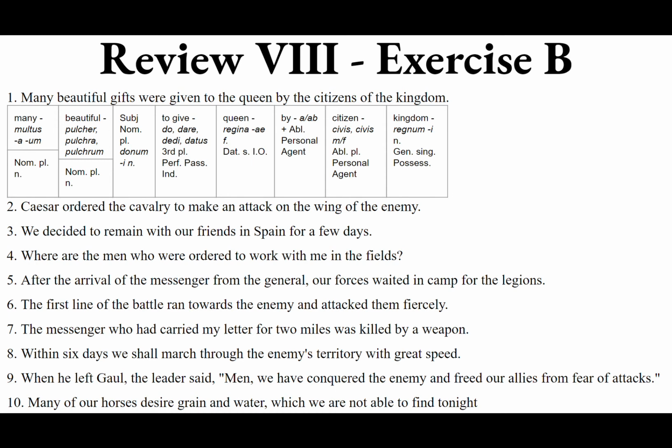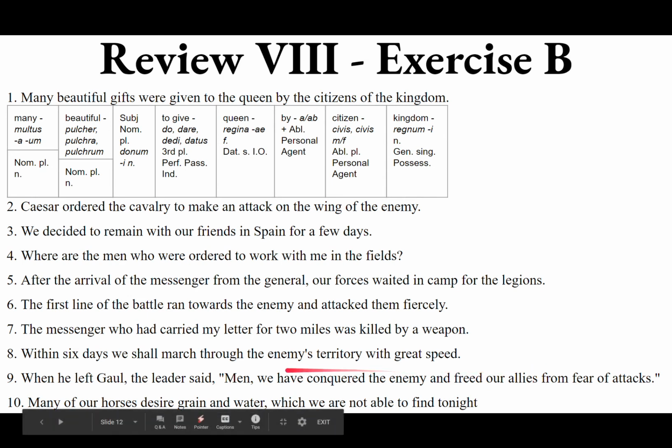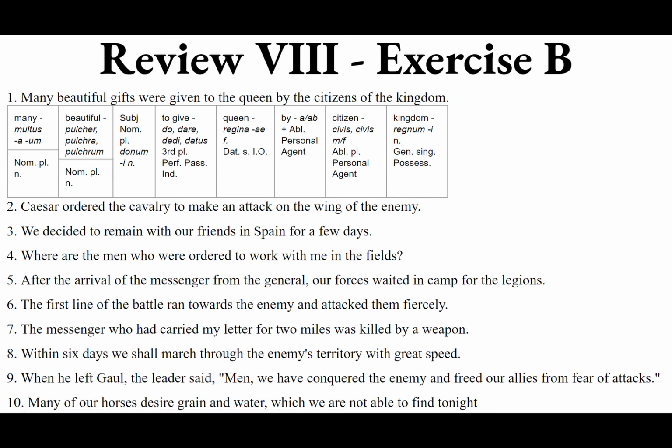Now, either way, many is the subject, and many, they desire grain and water. They desire. So desire is cupio, cupere, cupivi, cupitus. Third person plural, present tense. So present stem is cupi, add the unt, U-N-T, cupiunt. Multi de equis nostris cupiunt.